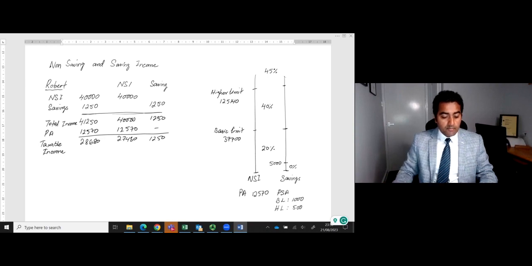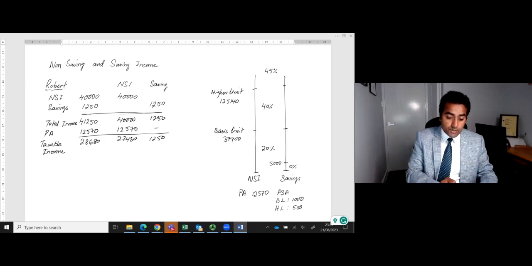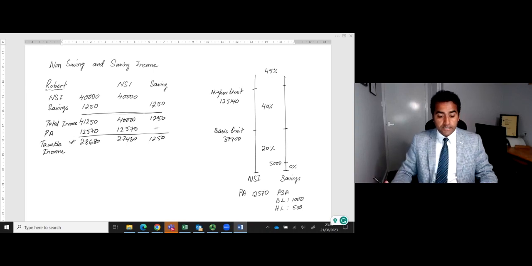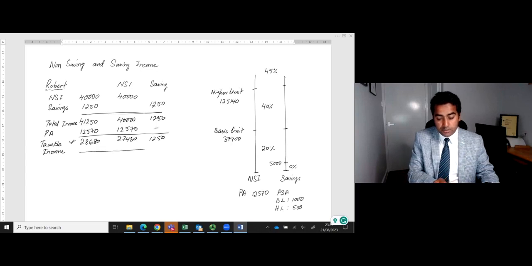So the taxable income of Robert is 28,680, which shows that Robert is a basic rate taxpayer. So 28,000 will fall somewhere below 37,700. Now let's work out how much tax Robert is going to pay.